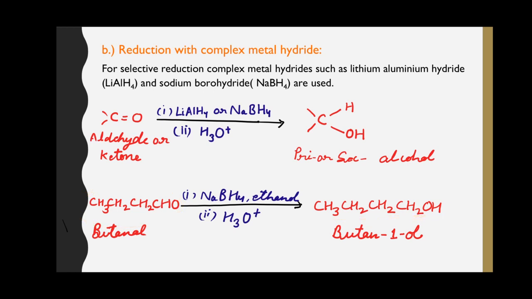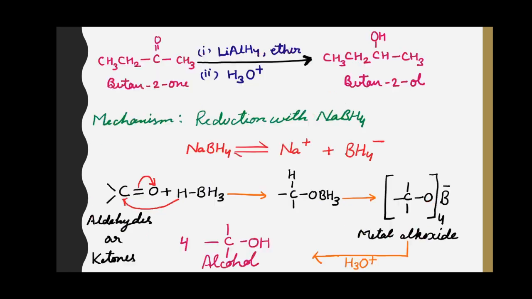Here in this reaction, this is butanal. When reduced with sodium borohydride, it produces butan-1-ol. Sodium borohydride is used in ethanol, and the product formed in the second step gets hydrolyzed to give the final product, that is alcohol.